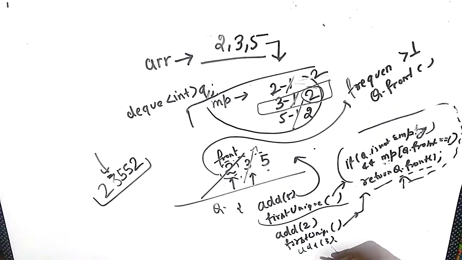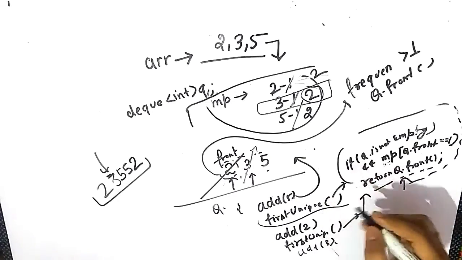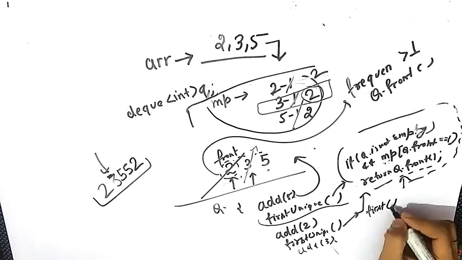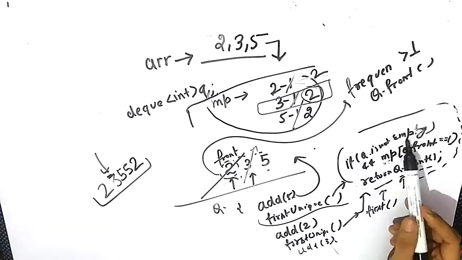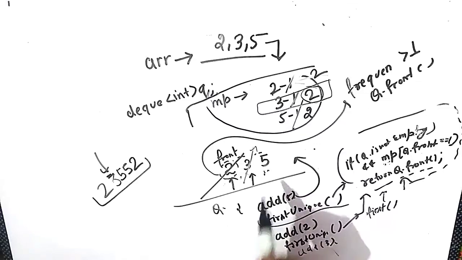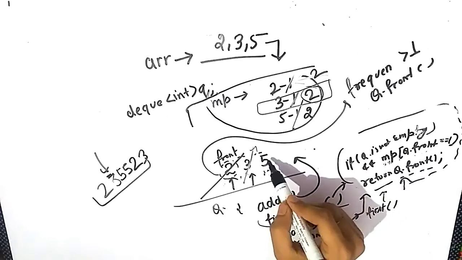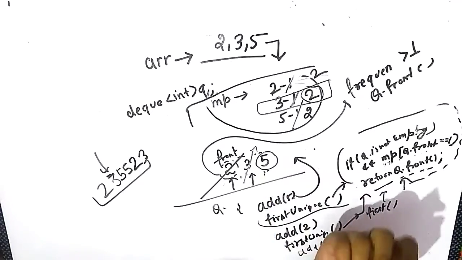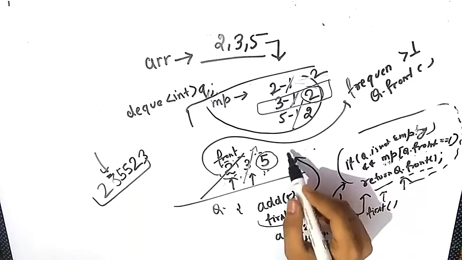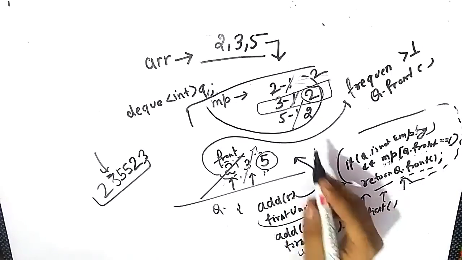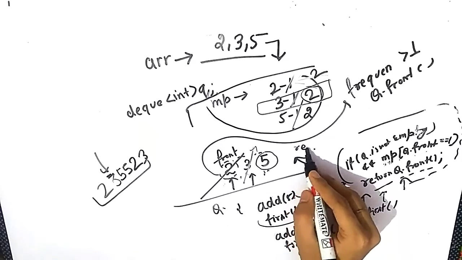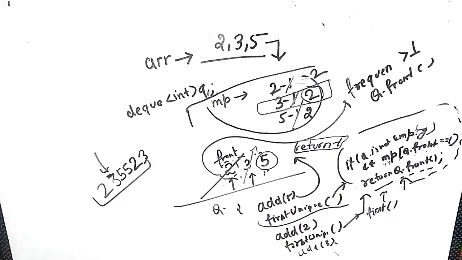And suppose the query comes now: report first unique element. Then what you will do, you will simply go to the function and check if the queue is not empty. Yes, the queue is not empty because 5 is still present in the queue, but our condition has changed now. Now the frequency of the front element of the queue, that is 5, has become 2. It no longer remains 1. So you will simply return -1, because there is no element in the queue which is a unique element. And the unique element you can find by using the map, which takes O(1) time for the lookup.